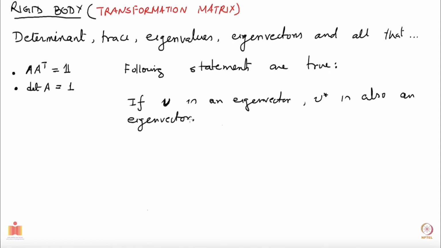Meaning that if you solve the eigenvalue problem and have found one vector, then you can say that its complex conjugate will also be an eigenvector of matrix A. So that is claim number 1.